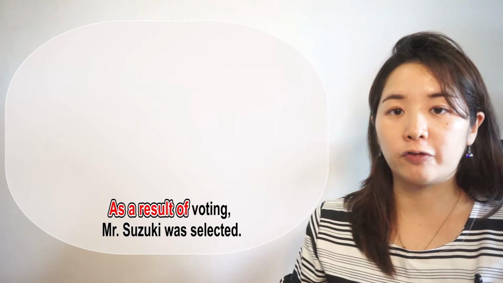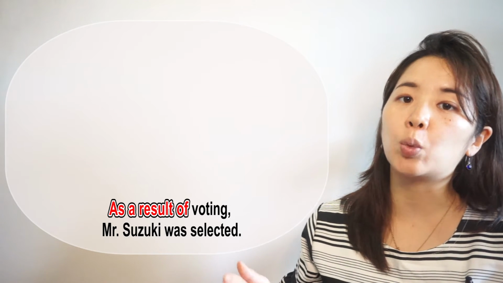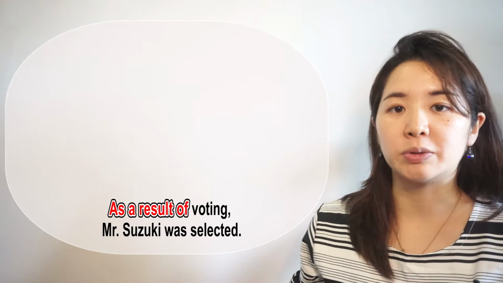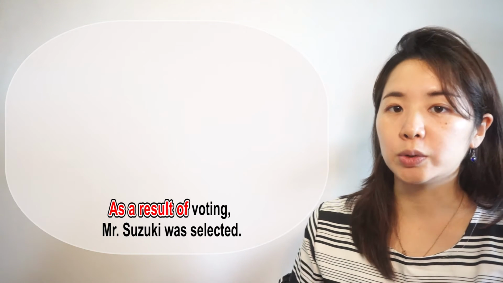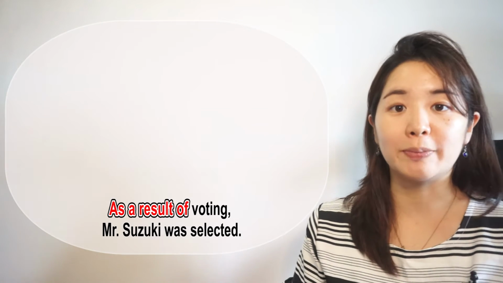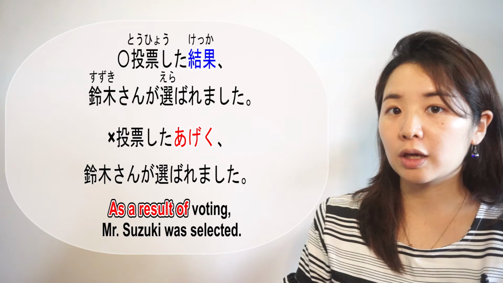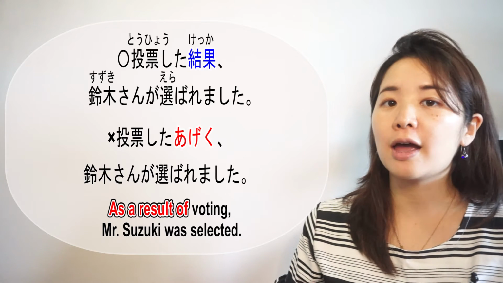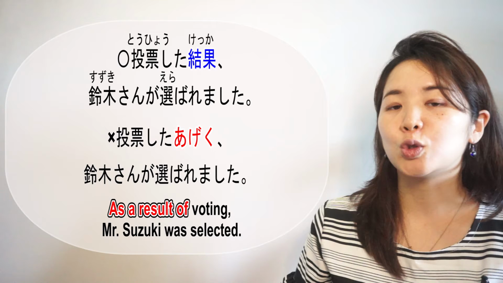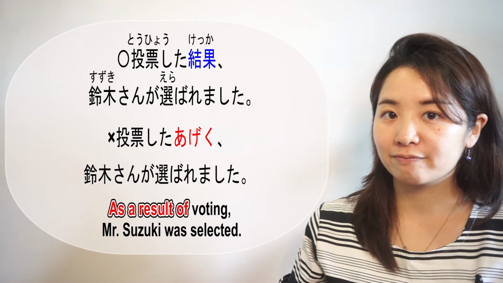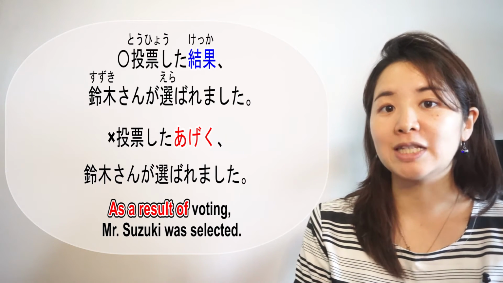Now let's do another example. As a result of voting, Mr. Suzuki was selected. Which one do we use? あげく or 結果? We can only use 結果. So it becomes 投票の結果、鈴木さんが選ばれました。投票 means voting.